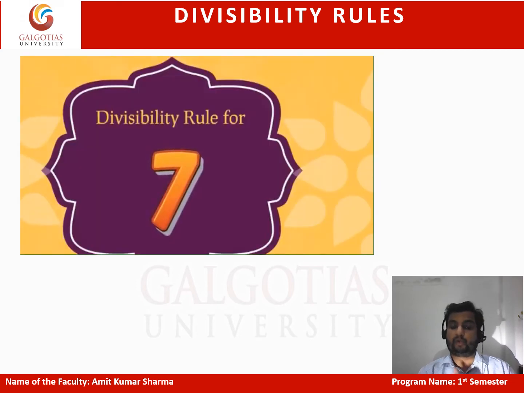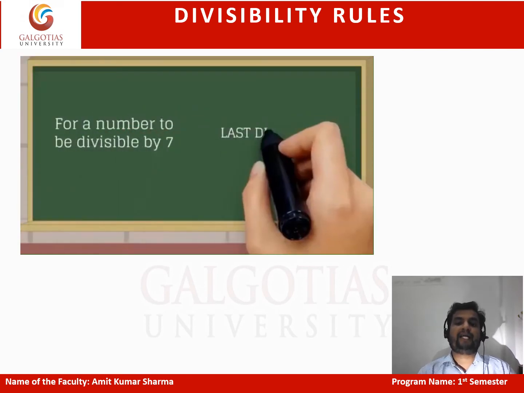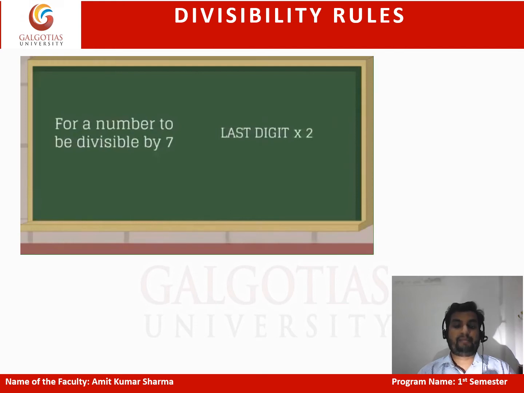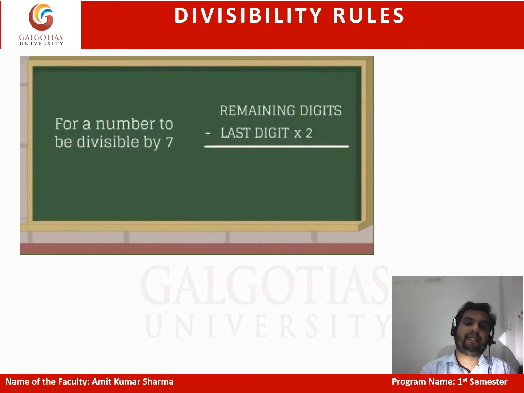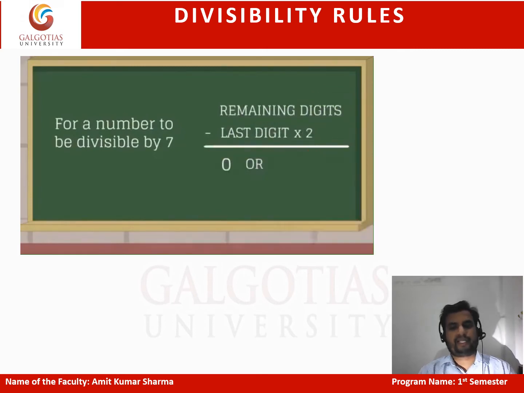Next is the divisibility rule for 7. Multiply the last digit by 2 and subtract it from the remaining number.